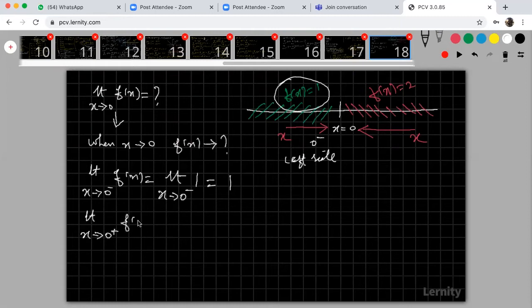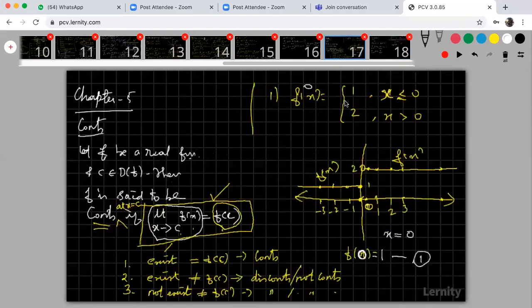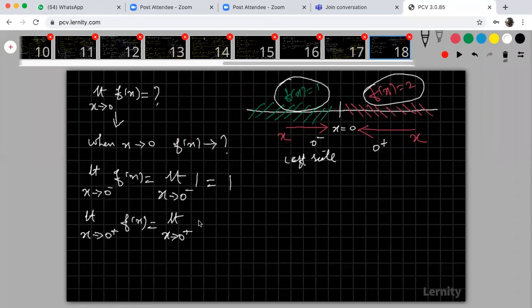Now come to the right hand side. Limit x tends to 0 plus f of x. This side is 0 plus, this side is 0 minus. That's all. So 0 plus means my f of x is 2. That is given, see the problem. From the problem only I am writing everything. Now in place of x substitute 2. There is no x, so therefore the answer is 2.